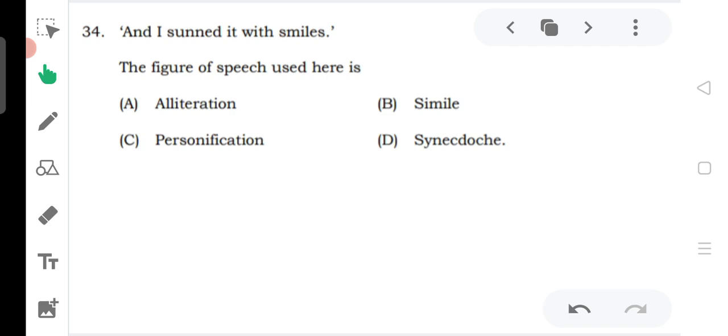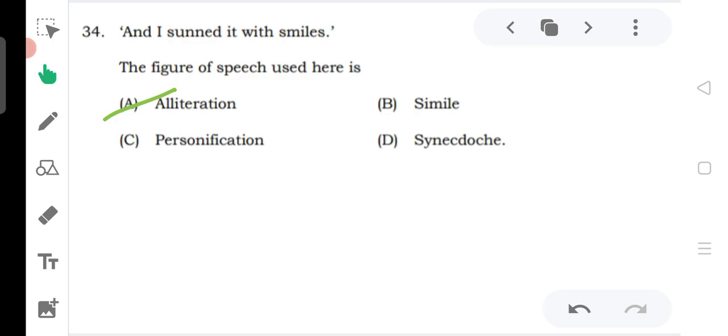Next, and I sunned it with smiles. Try it. Okay, let us see the answer. And the answer to this particular question is alliteration, because you can see the word sir here as well as here, so it is an example of alliteration.